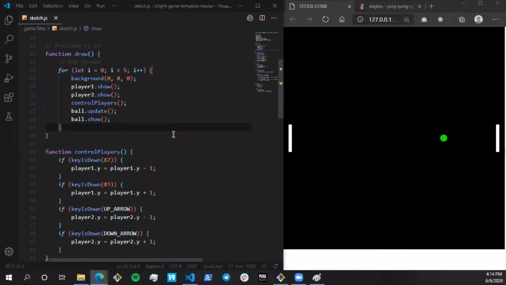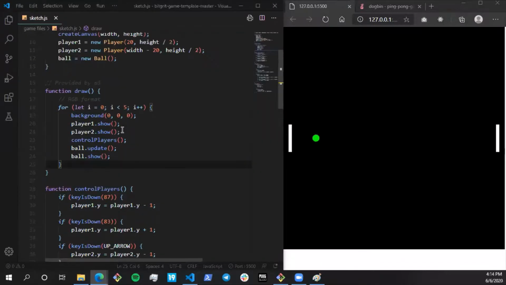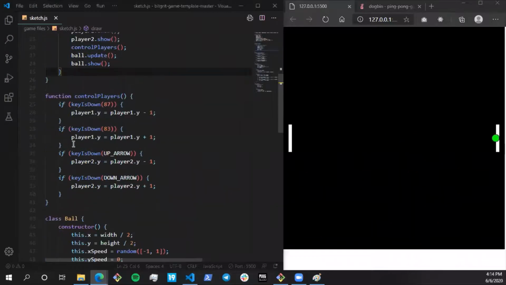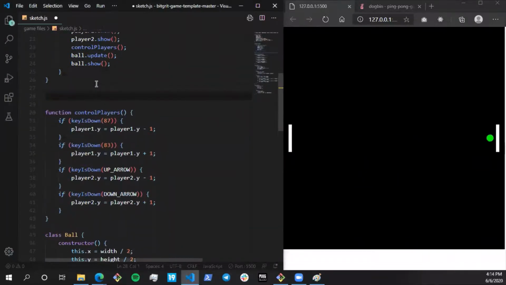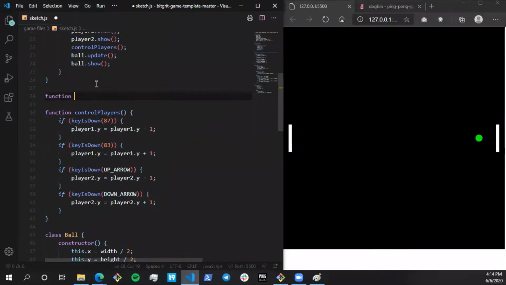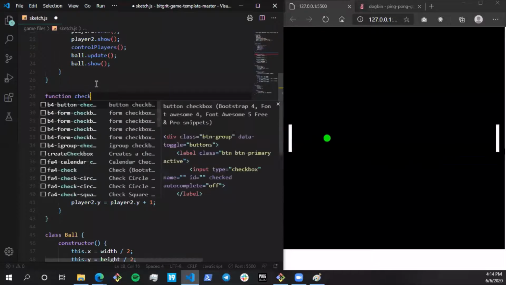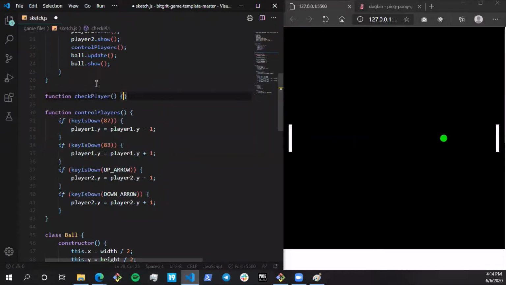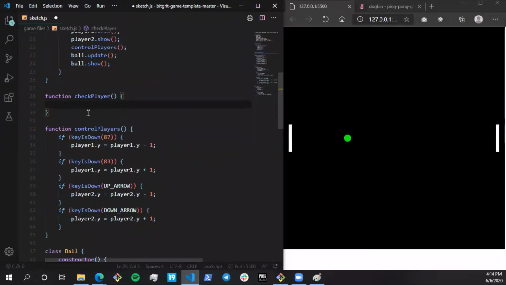Hello? So let's detect the bounce at the paddle first. All right. So for that, I'll have to create a new function which is called check player. Right? So this is another function, and this function is created by me. So now I'll be detecting the bounce between the ball and the pad.